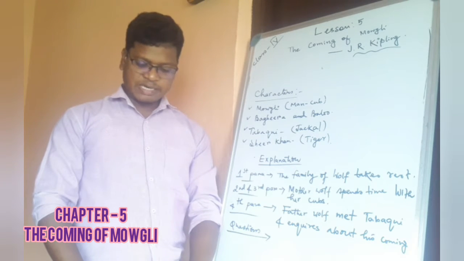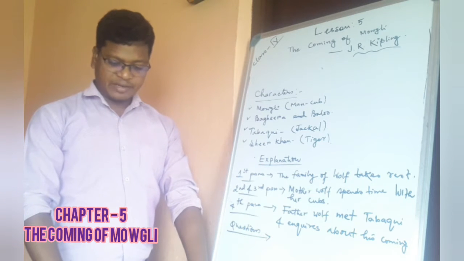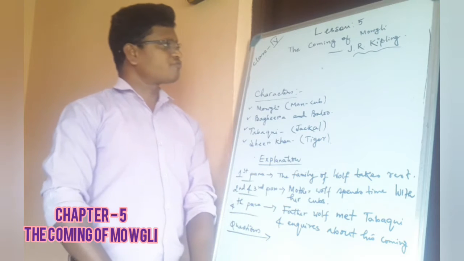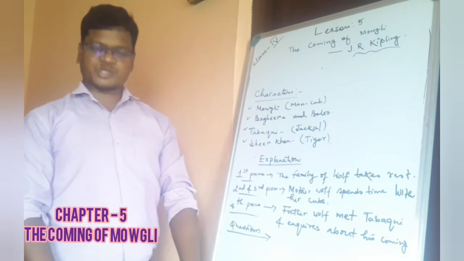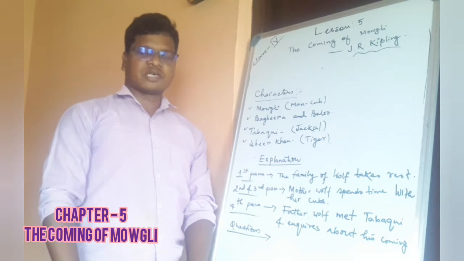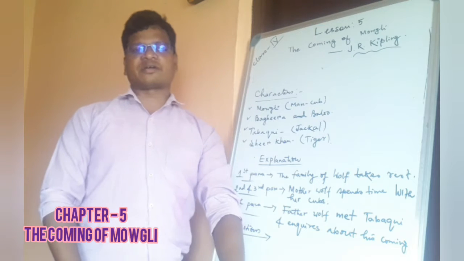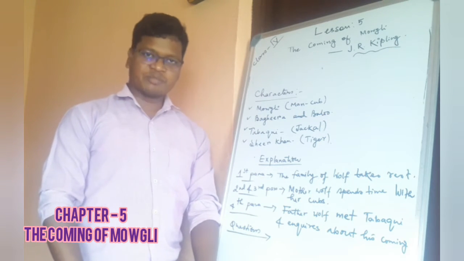The Jungle Book, Kim and The Man Who Would Be King are some of his well-known works. Apart from writing the Jungle Book, he has also written quite many others, as I have already told you: Kim, K-I-M, and The Man Who Would Be King. These are the writings for which he is very much known.